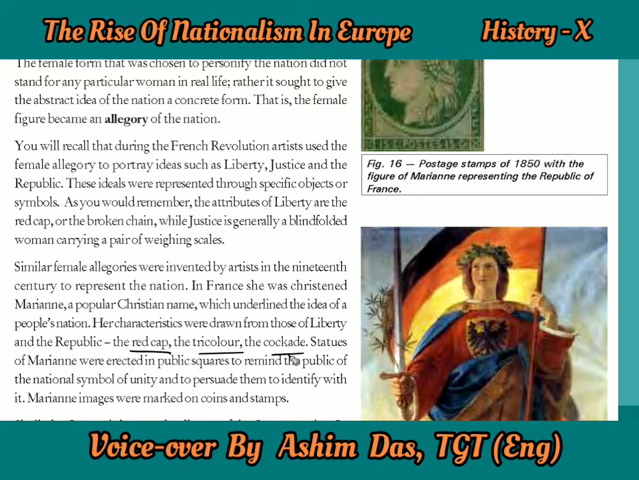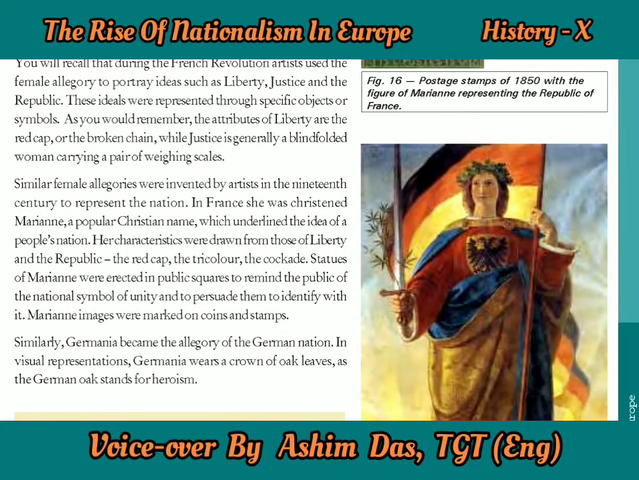Here we see the red cap, the tricolor, and the cockade, the symbols we refer to as Marianne. This showed that people were trying to create an identity of the nation in the form of a female allegory or figure. People were reminded that this is the symbol of unity, and they were persuaded to identify with it. Marianne images are even marked on coins and stamps. You can see it on the very first page.